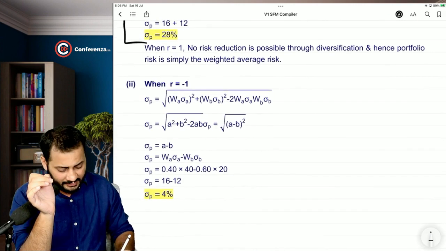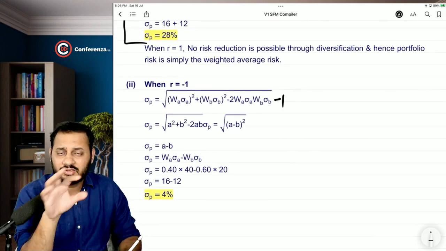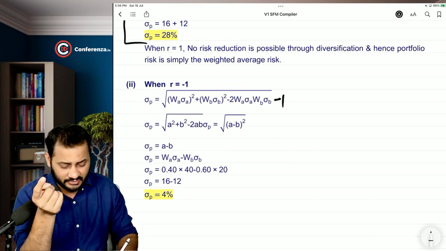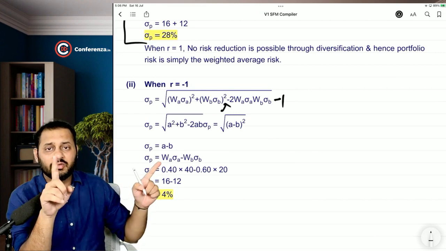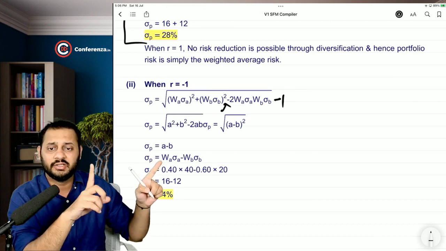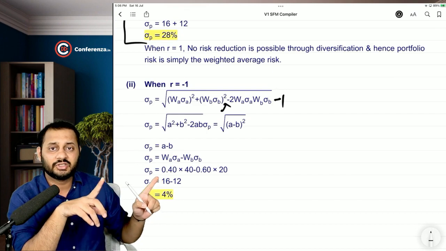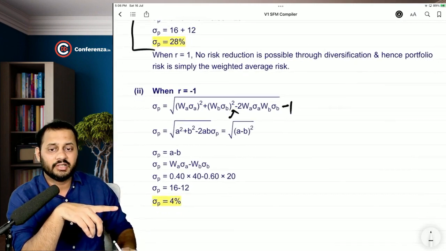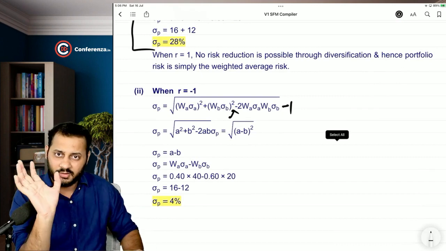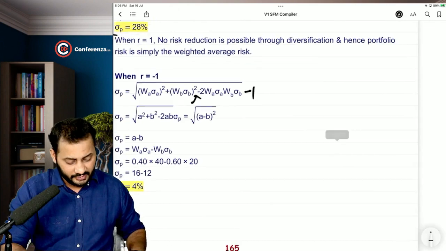When you put -1, it is as good as multiplying with nothing but changing the sign to minus. So this sign of plus will become minus and your formula will look like this. The difference of the weighted average. Weight of A, standard deviation of A minus weight of B, standard deviation of B, 16 minus 12. Earlier it was 16 plus 12 and now it is 16 minus 12 and this is your new answer. Comfortable with this? This is called as perfectly negatively correlated.